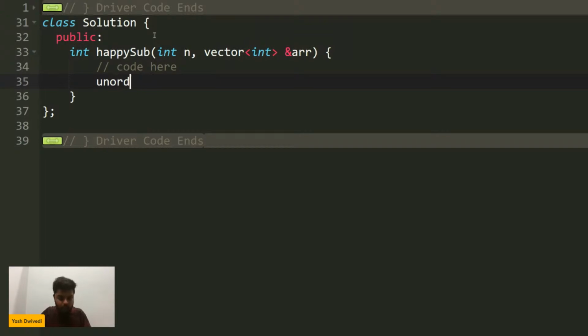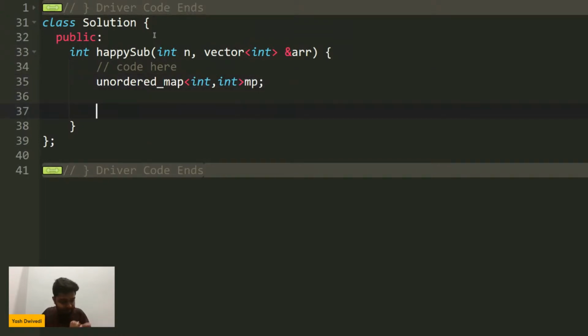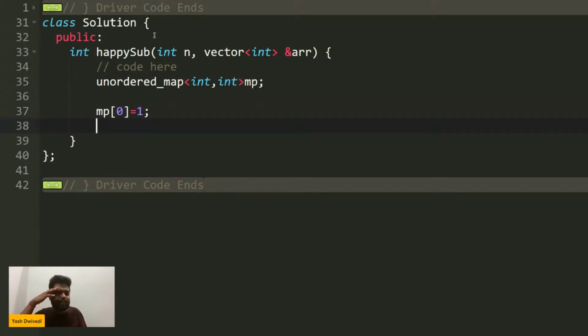So I will use an unordered_map of int comma int, because I think the type will be int. Then I will declare a map. After this, I will not hash the elements here, I will hash the bit, you can say. So I will say that map of 0 is equal to 1. Have you done this thing initially? If you have solved that problem, initially we mark the frequency of 0 as 1, right?